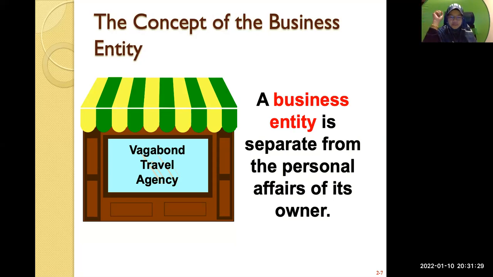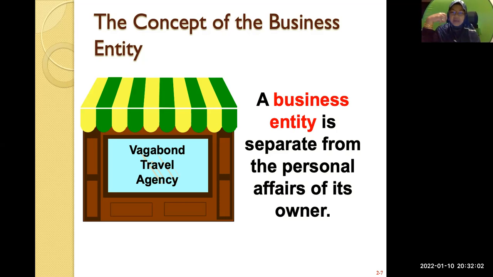So if you have ABC Sdn Bhd, you have to see who the shareholders of the company are. The shareholders are the owners of the company. The entity, ABC Sdn Bhd, and the shareholders are two separate entities. So whatever the company is doing, the shareholders are only responsible to the amount of the investment they have in the company.